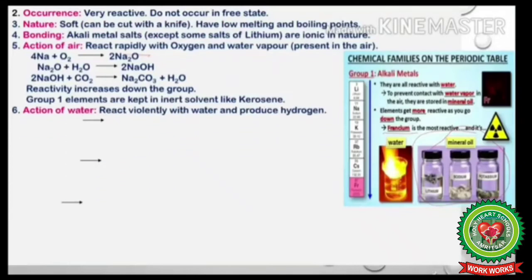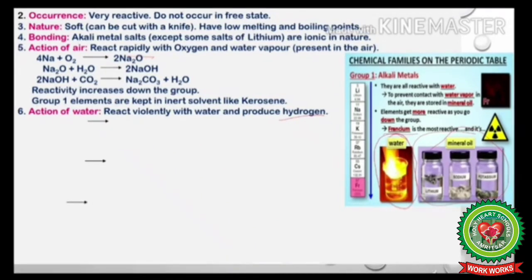Next is the action of water. Alkali metals violently react with water and produce hydrogen. You can see in the picture that if we add sodium into a beaker full of water, it violently reacts with water, and you can see the golden flame coming out of the water and it produces hydrogen. This is the reaction where M represents any alkali metal. Alkali metals react with water to form their respective hydroxides and hydrogen.